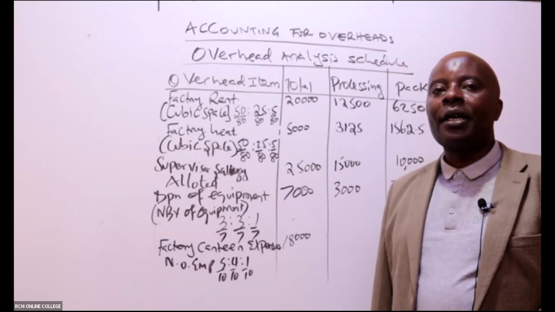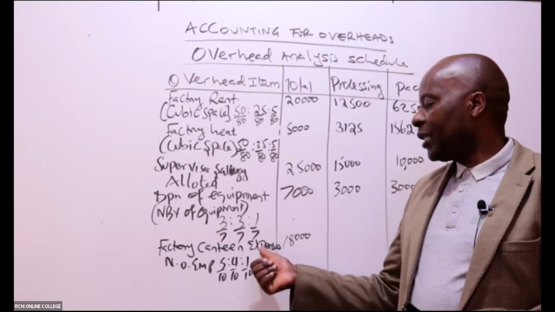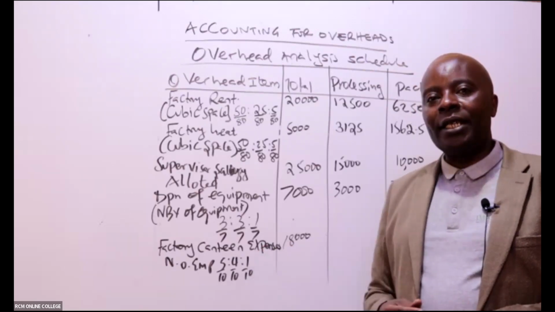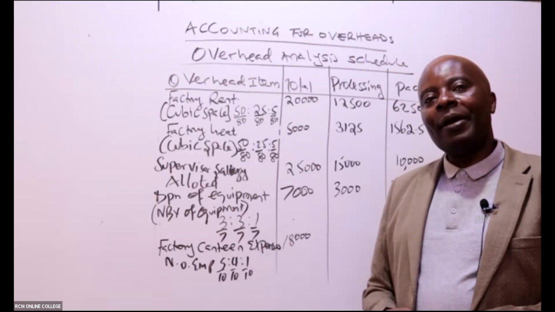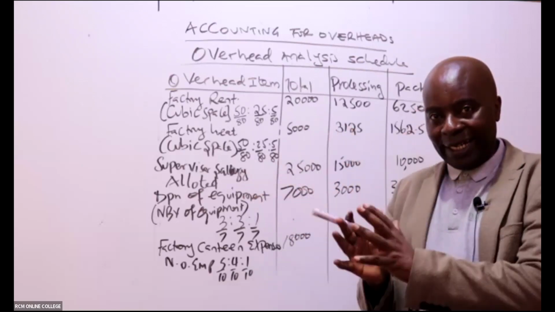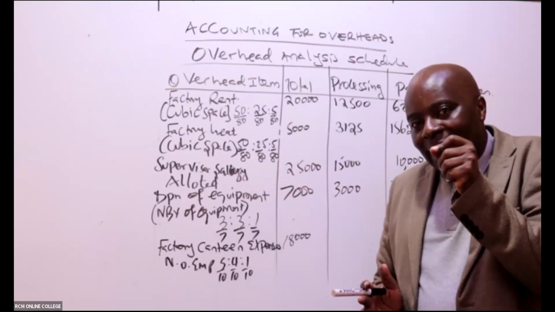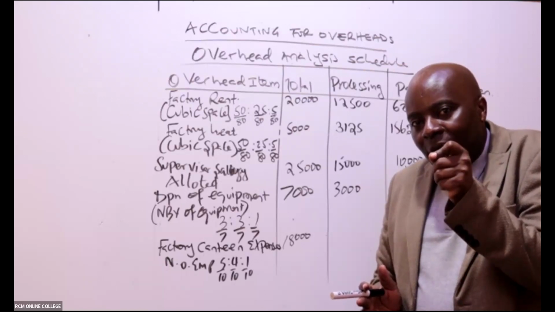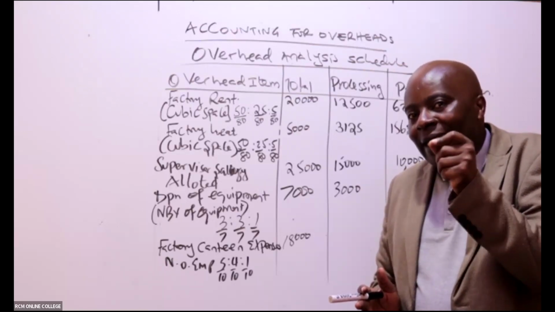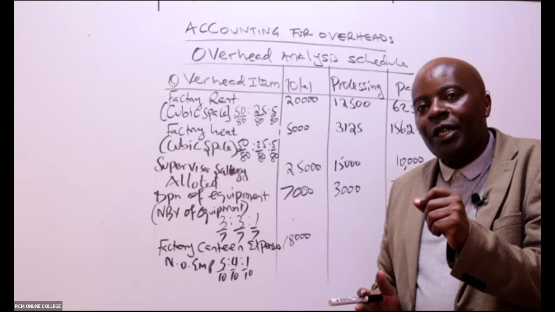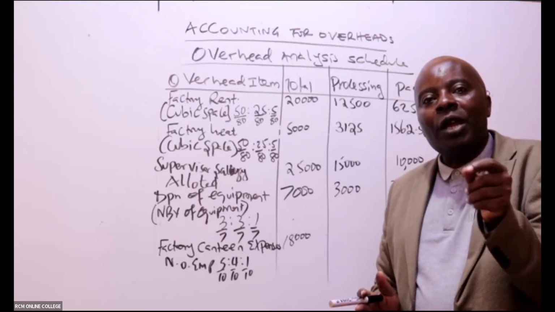Now remember, if you say that these expenses just belong to the canteen, remember that within the factory we have a canteen section. Do you want to tell me that it is only the employees of the canteen who are eating this food? The food is available to everybody.